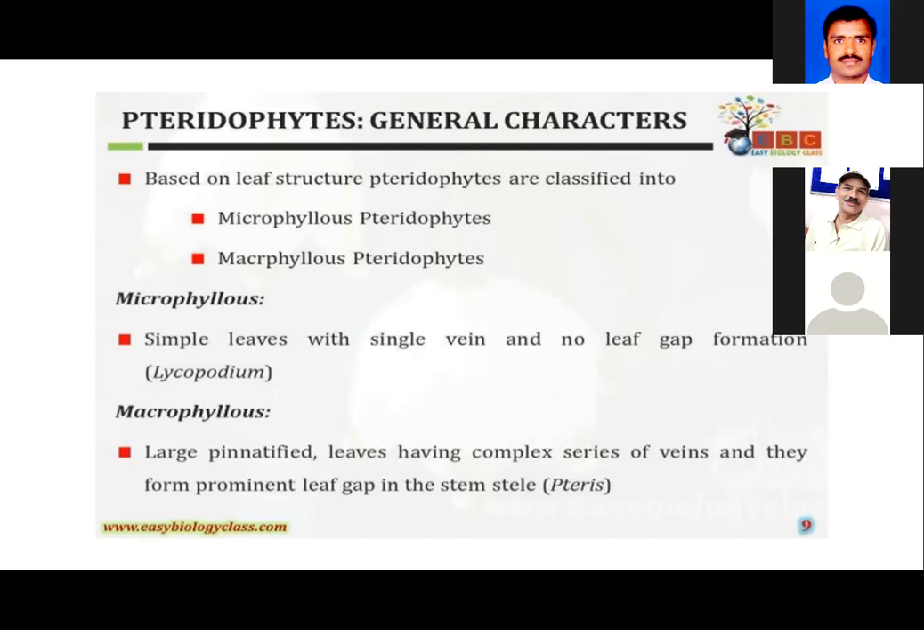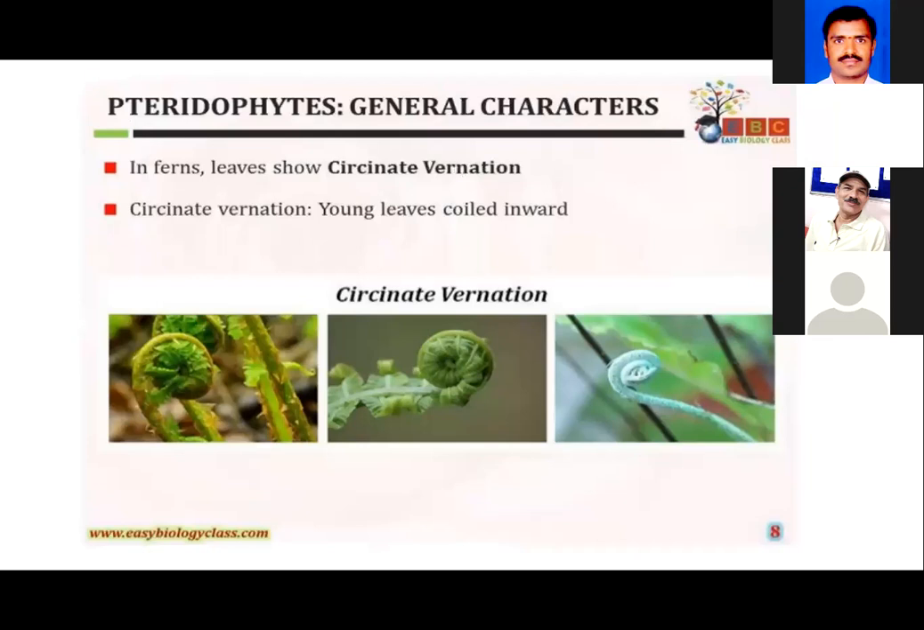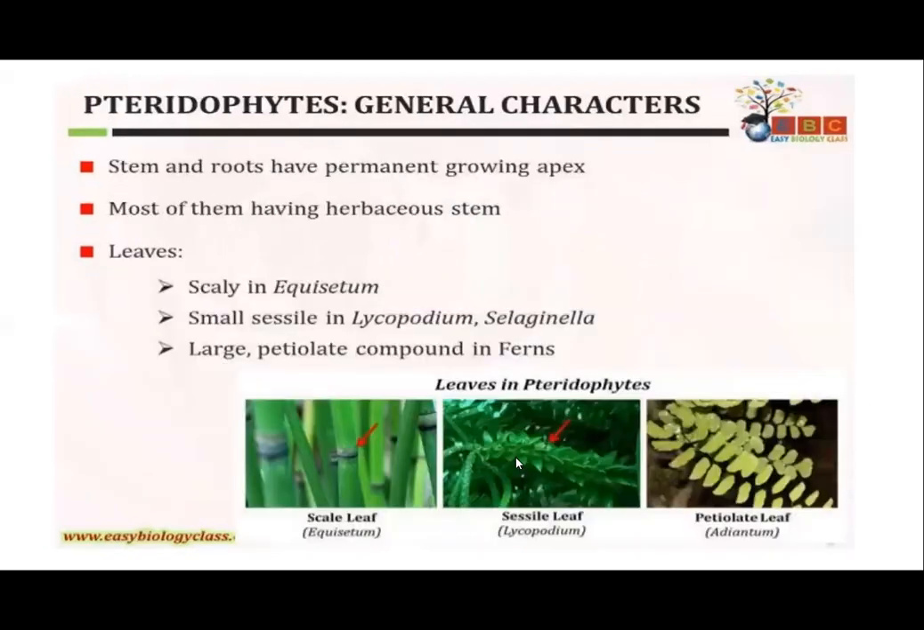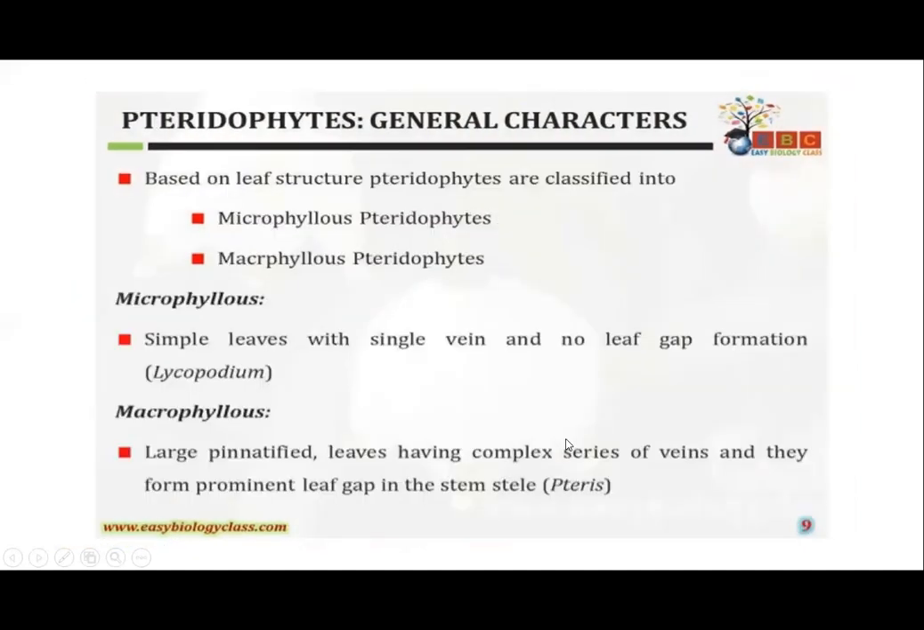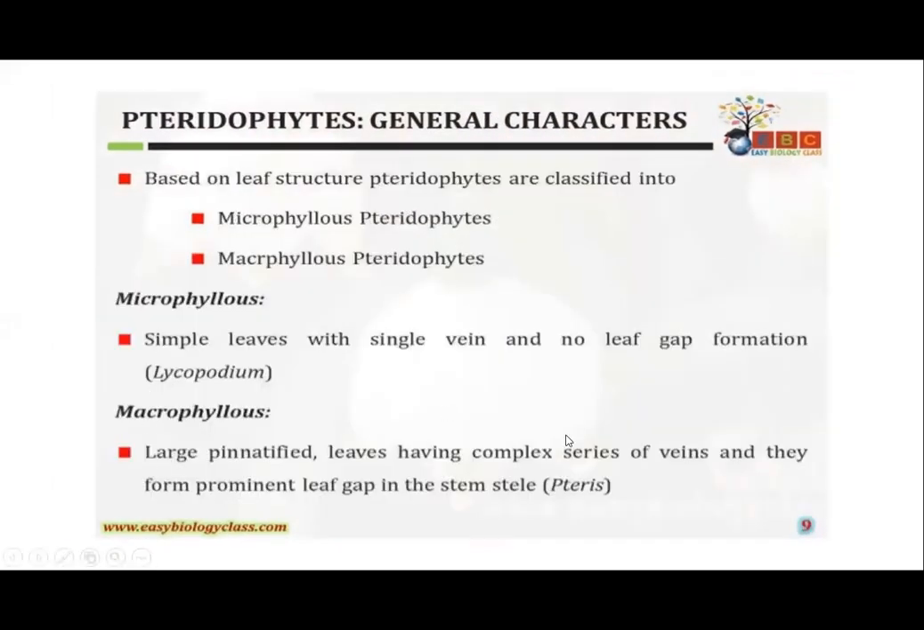The other type of plant is said to have macrophyllous leaves. Here you can see the characteristic feature of Lycopodium. There is no gap between the leaves. The leaves are very small, simple, single leaflets, arranged very close to one another. Those are microphyllous leaves. Next, we'll go for the macrophyllous.